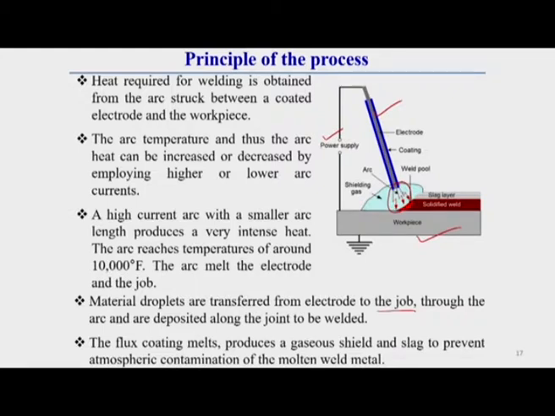Here the flux coating melts. Whatever flux coating the electrode has, you see this coating melts and produces a gaseous shield and slag. When this coating burns, it produces both slag as well as a gaseous medium. This gaseous medium and slag prevent the atmospheric contamination of the molten weld pool metal. So, this slag and the shielding gas generated from this flux cover protect the molten weld pool from atmospheric contamination.